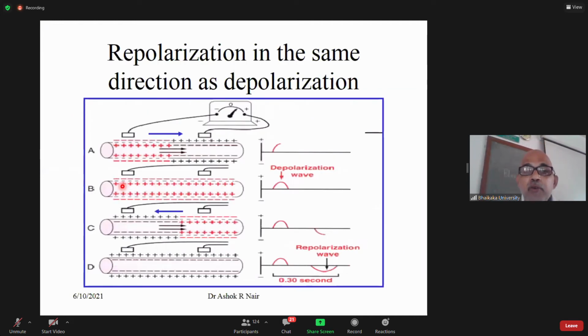Now let us look. This figure is from Guyton. Let us say your depolarization wave is spreading in this direction. Electrical vector is the blue figure here. This is the positive recording electrode. It will give you a positive deflection. Okay. Now, the repolarization is also occurring in the same direction. Okay, in this figure, the repolarization is occurring in the opposite direction.